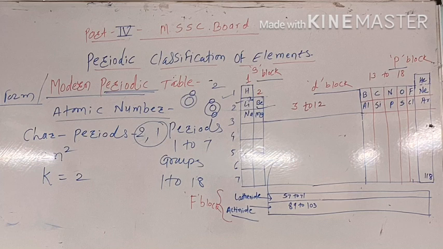But the ambiguity about the position of hydrogen is not removed even in the modern periodic table.